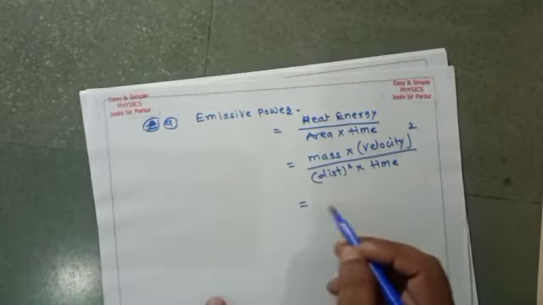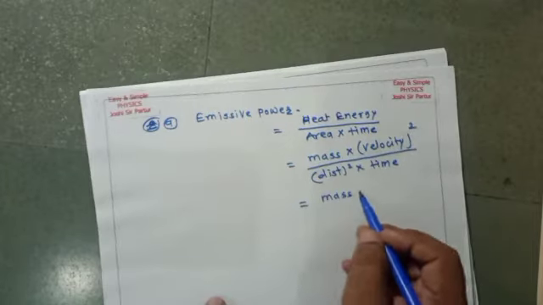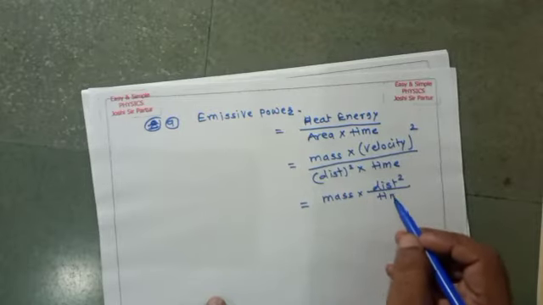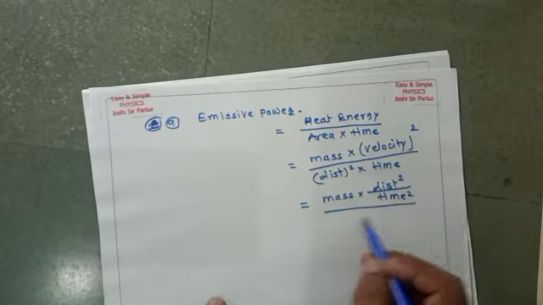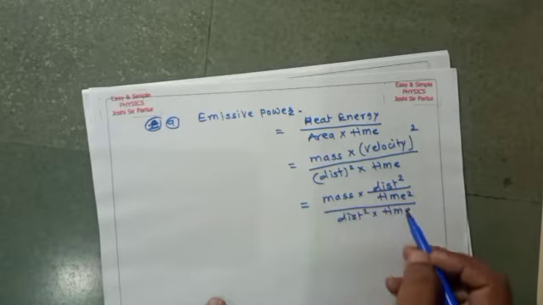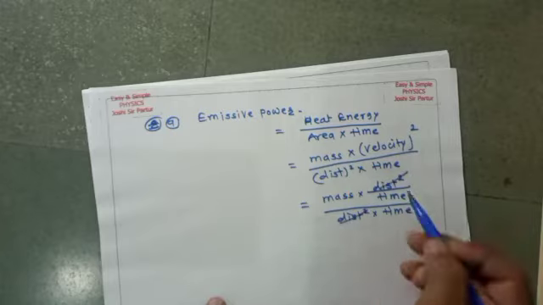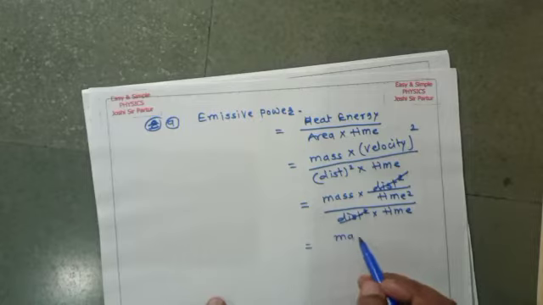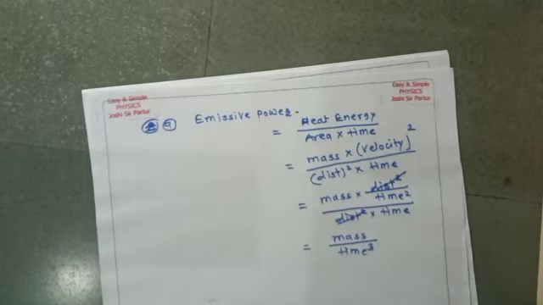So what happens? Mass multiplied by distance square upon time square upon distance square multiplied by time. Distance square gets cancelled. So here we can say mass upon time cube. So the dimensional formula for emissive power is mass upon time cube.